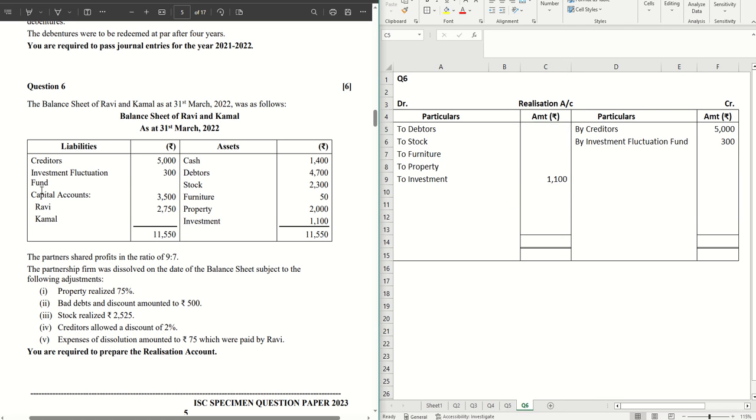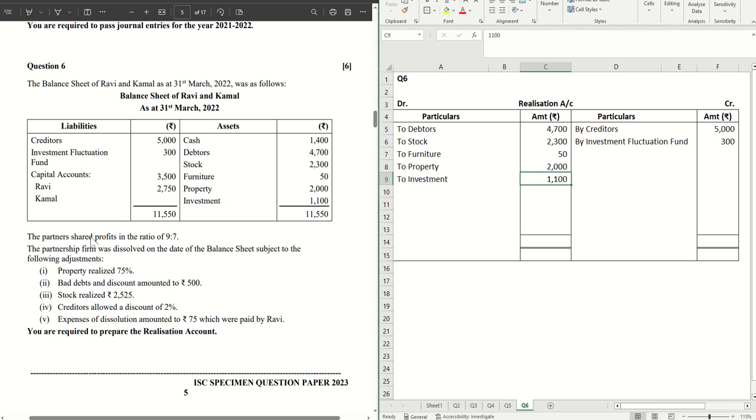All right. Capital fund won't be transferred, cash won't be transferred. Debtors we have 4,700. This will be transferred. Stock we have 2300 that will be transferred as well. Furniture 50 will be transferred. Property 2000 will be transferred. All right. Having transferred these assets and liabilities, now let's move on.